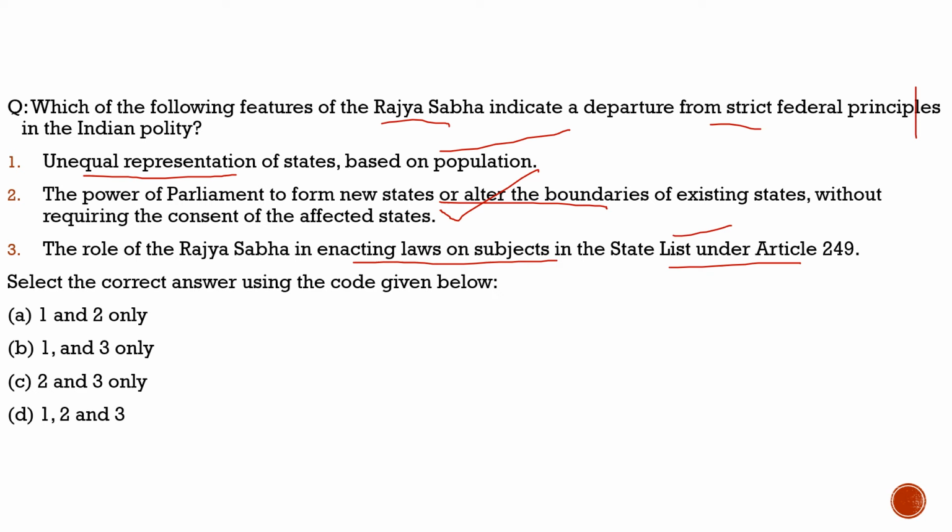So with respect to this question, the correct code would be option D. That's 1, 2, and 3 only. With this, I hope you had understood the key features in the Rajya Sabha which are a departure from the strict federal principles of Indian polity. With this, let's move to the next slide and see what question we had brought from the previous year questions.